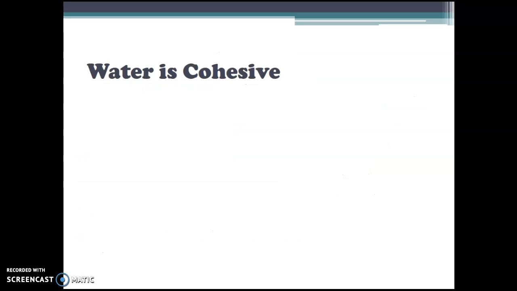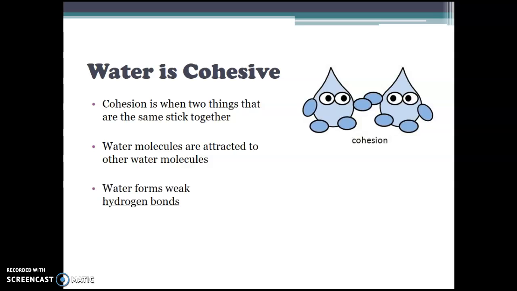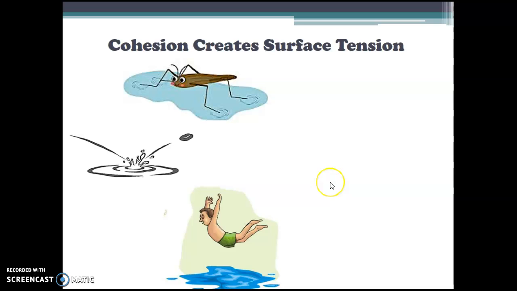First, we have cohesion. Co means together or alike. So cohesion is when two things that are alike stick together, like water and water. So water molecules are attracted to each other. That's called cohesion. And that's because of hydrogen bonding. The water molecules form hydrogen bonds with each other. So notice our hydrogen bonds connecting the oxygen of one water molecule and the hydrogen of another. That is a weak hydrogen bond. The water molecule is attracted to another water molecule. That's cohesion. Cohesion leads to surface tension.